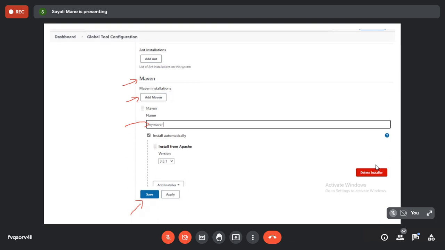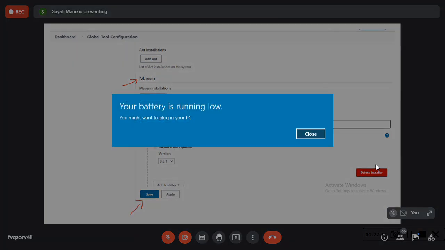Done, ma'am. Okay, now go back to the dashboard. See on the left hand side, you will see dashboard is there. Can you see dashboard in your account on the left hand side? Yes, ma'am. Then in dashboard, click on the global tool config.